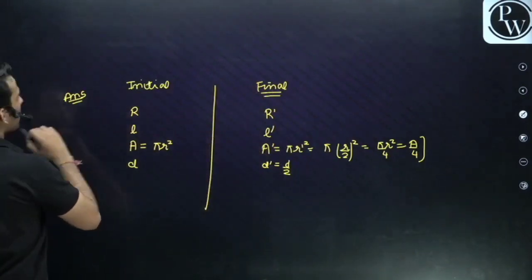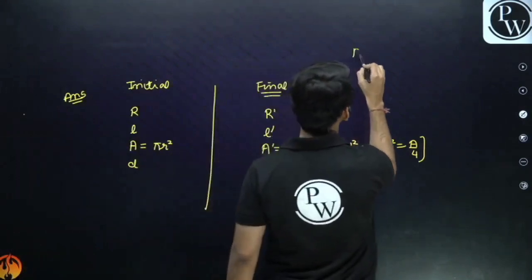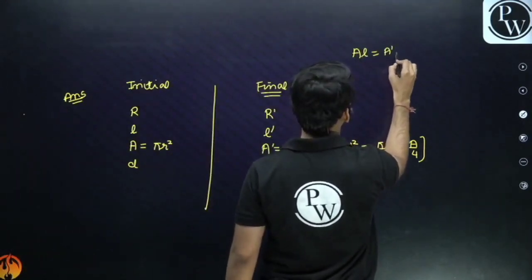Now guys, the volume of the wire will remain constant. Volume is area into length, right?